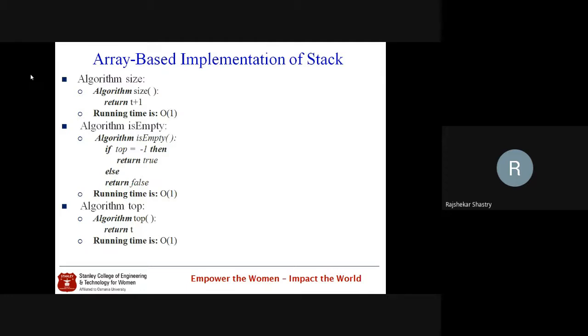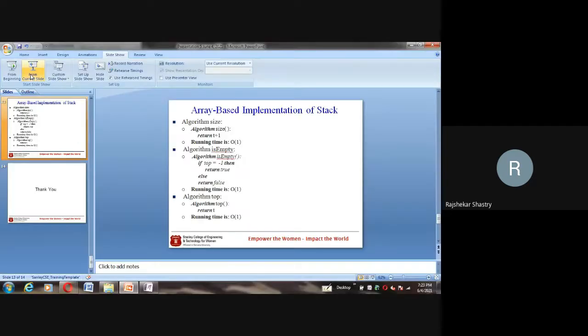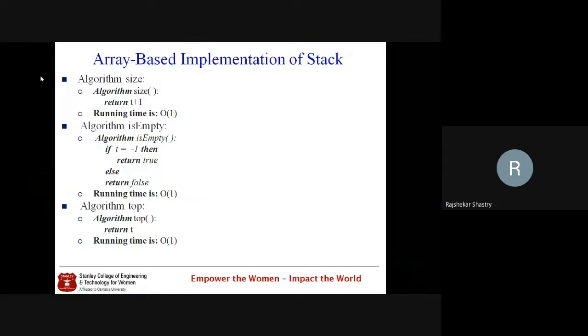Then isEmpty. I told you that a stack is said to be empty if top is pointing to -1. Let me rewrite this, because from the beginning we are using t only, so here also I'm using t. If t is -1, then it returns true, because that is the indication of emptiness of the stack. Otherwise, it returns false. Again, here also it is a big O of 1 operation, a constant time operation.